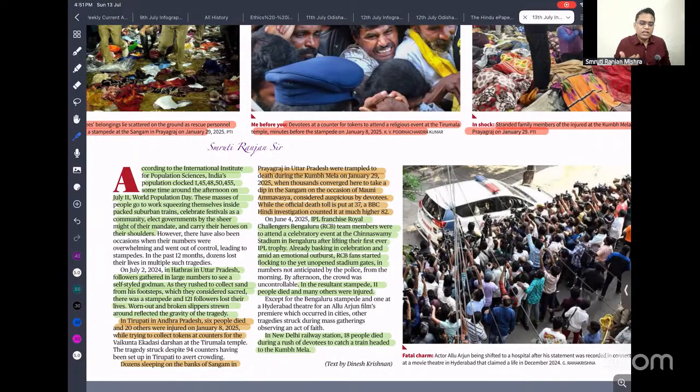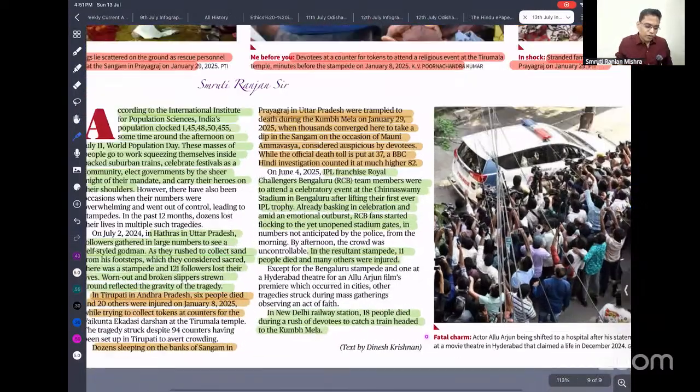That is why we repeatedly see stampedes. We need standard operating procedures and a proper system to ensure proper visiting of passengers and proper infrastructure development, so that we can prevent such incidents. Here you can talk about it.